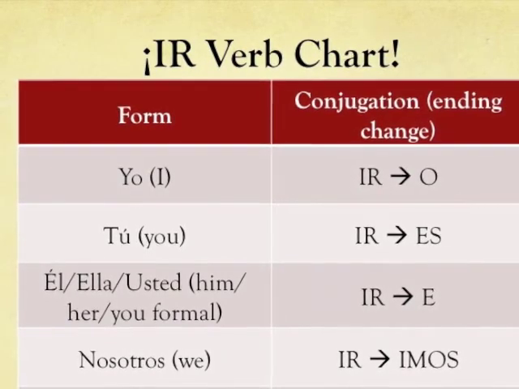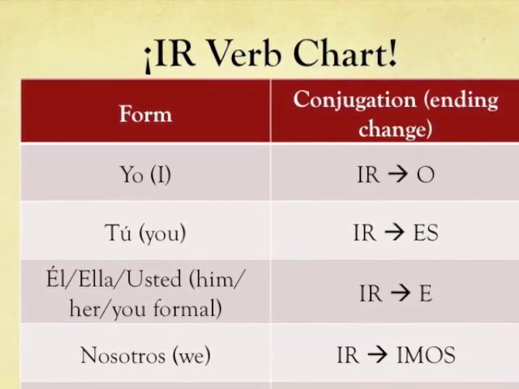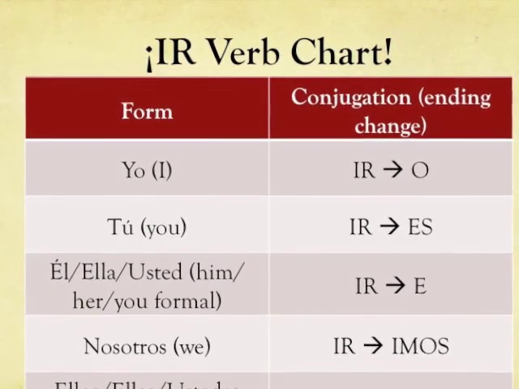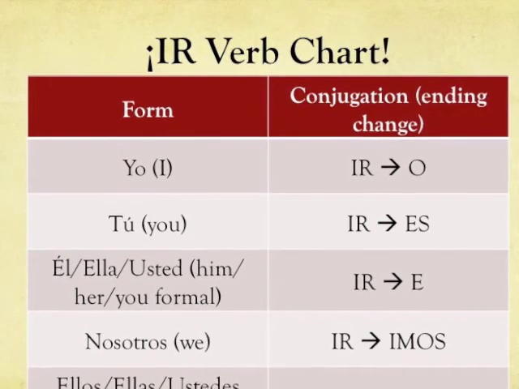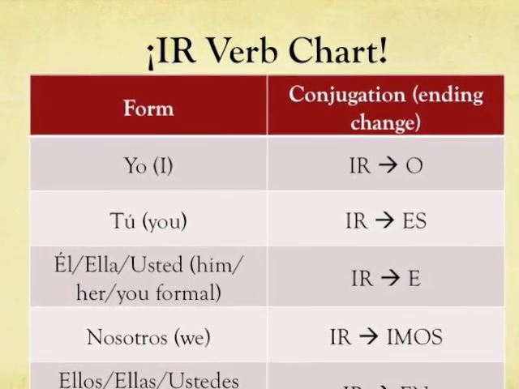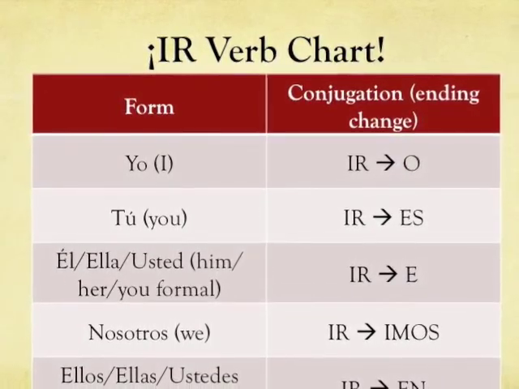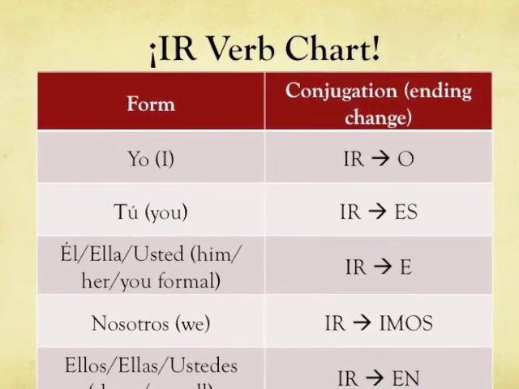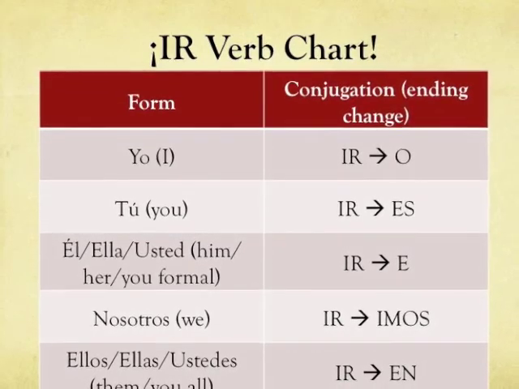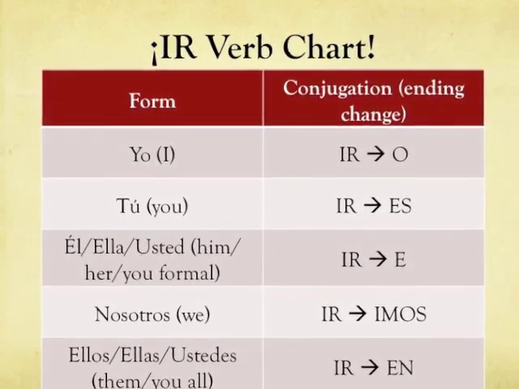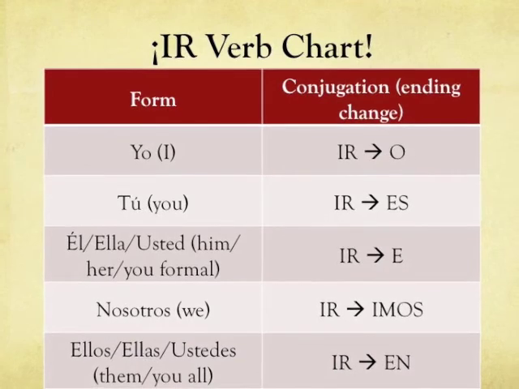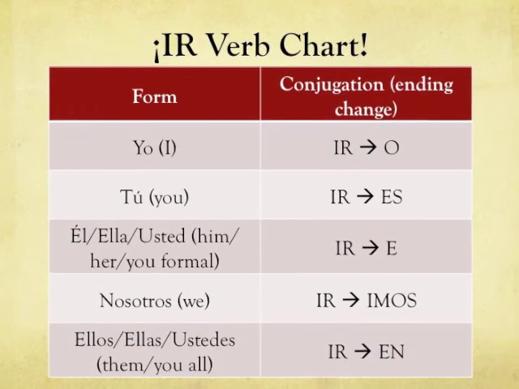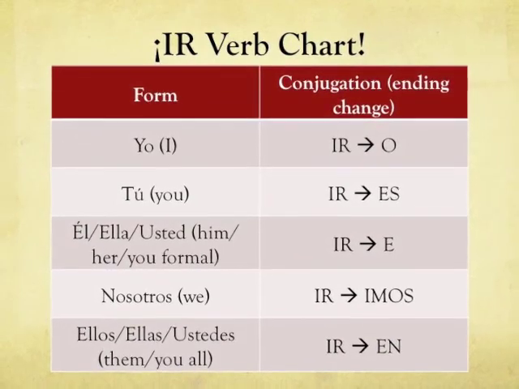It follows the ER verb ending. With the él, ella, or usted forms, the IR ending is again changed to an E, just like the ER verbs. With nosotros, it does follow the pattern we would expect. The IR verb ending is changed to imos. Lastly, with the ellos, ellas, or ustedes forms, the IR verb ending is changed to an EN, similar again to the ER verb endings.